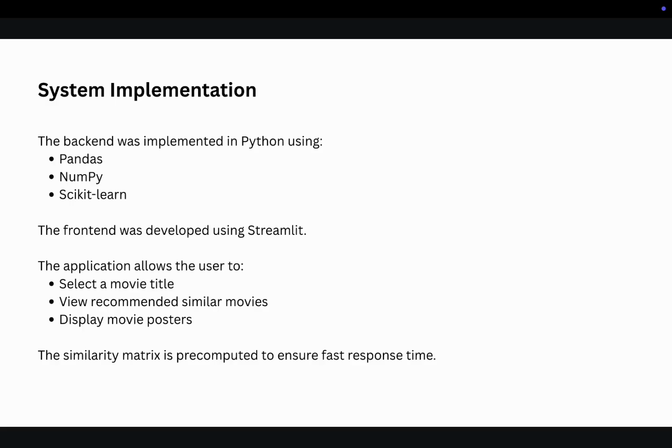What is the system implementation? The backend was implemented in Python using pandas, numpy, scikit-learn. The front end was deployed using Streamlit. The application allows the user to select a movie title, view recommended similar movies, display movie posters. The similarity matrix is pre-computed to ensure fast response time.